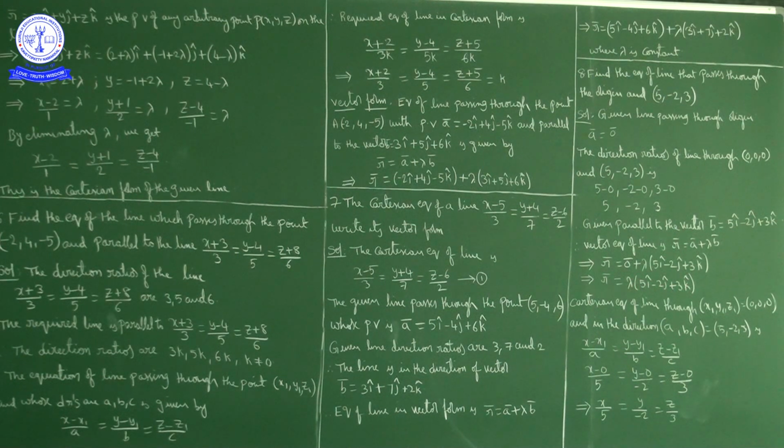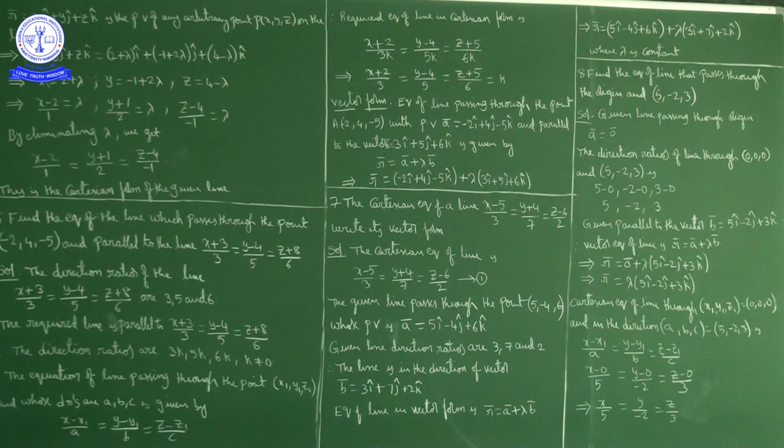Or else we can write it like this also, because this line is passing through the point (5, -2, 3), we can write a bar as 5 i cap minus 2 j cap plus 3 k cap. That also we can write. In such a case, what will we get? Equation of line: R bar is equal to 5 i cap minus 2 j cap plus 3 k cap plus lambda times (5 i cap minus 2 j cap plus 3 k cap). Okay, this answer and that answer are both one and the same.